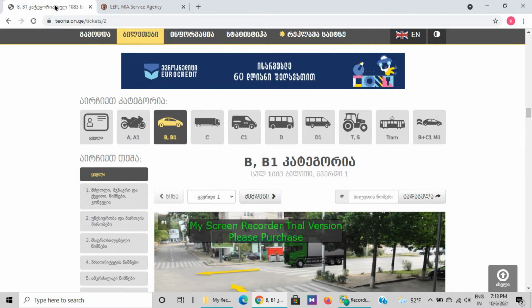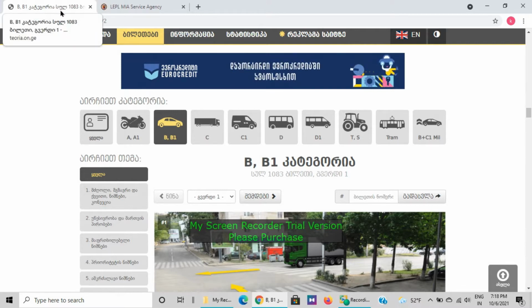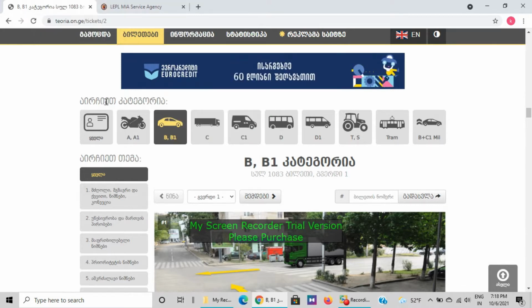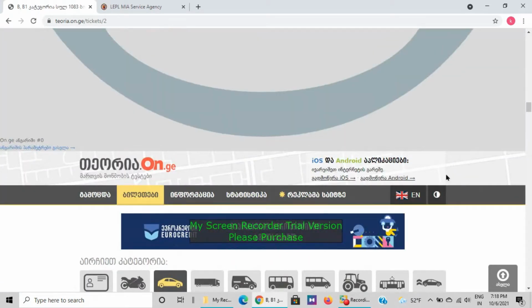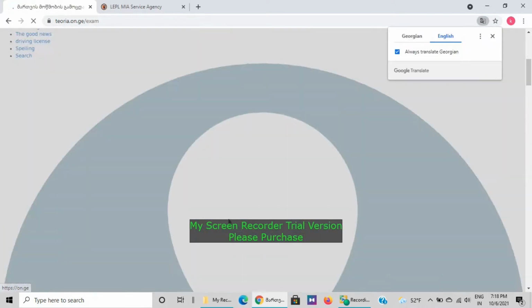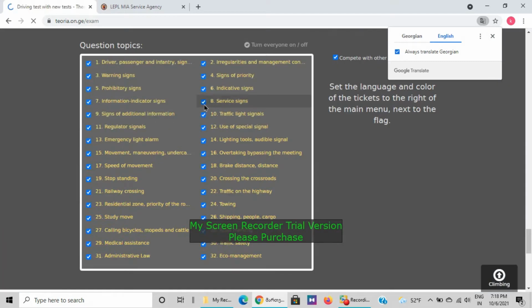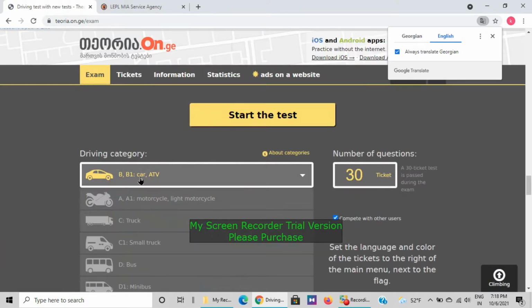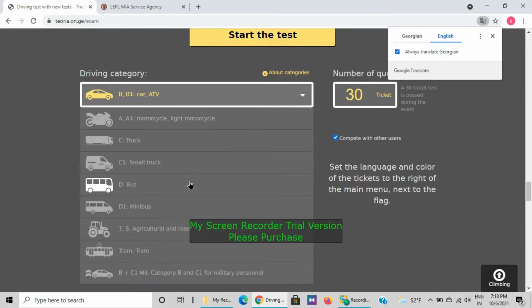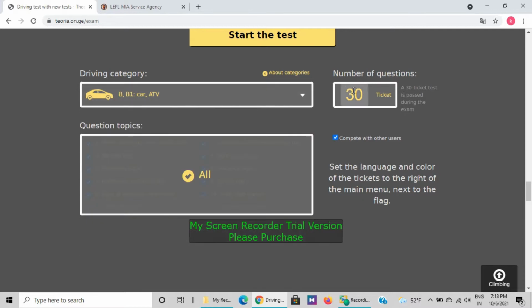Then after that, when you are fully sure that yes, you have done your best and you are prepared for the exam, then you can also do one more thing. You can go and check your knowledge. You can go to the exam bar, and then there, select which category exam you want to give, for example B category, then you will click on this and you will get 30 questions, and you can take the self test.